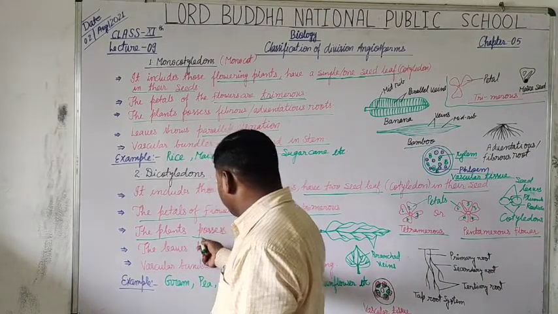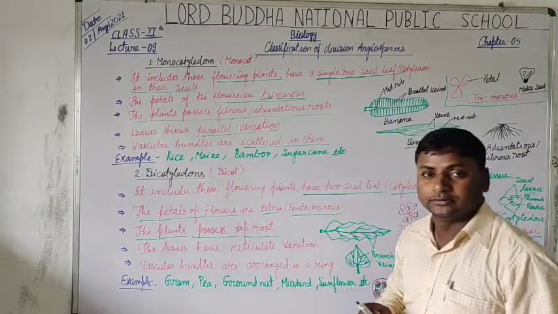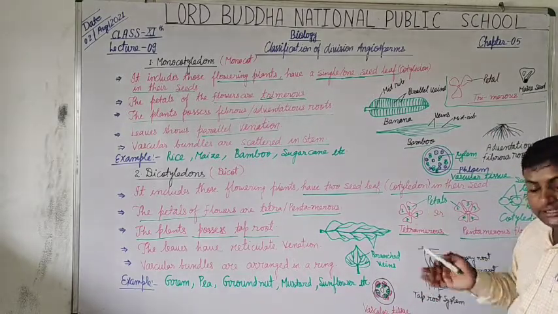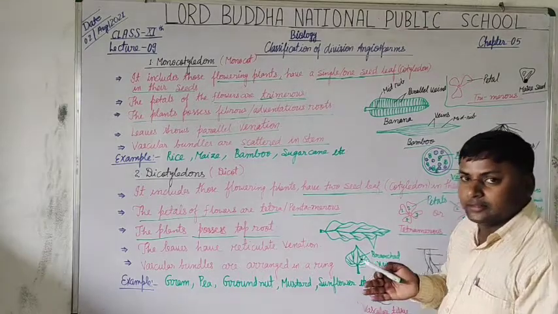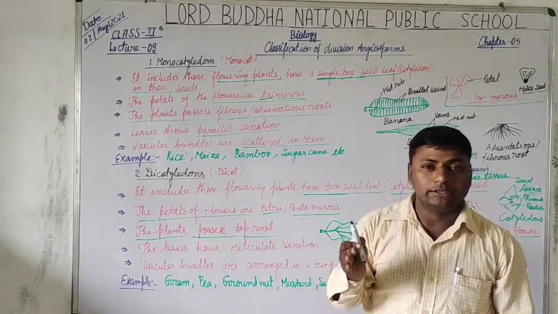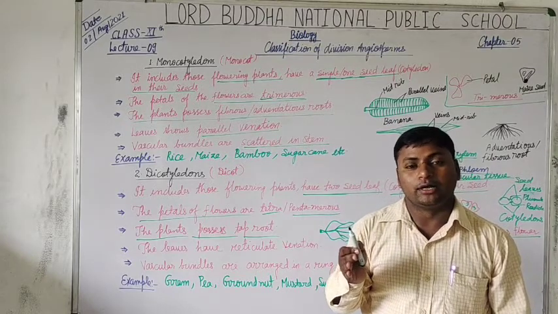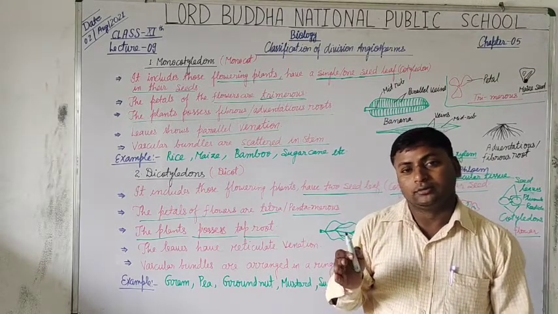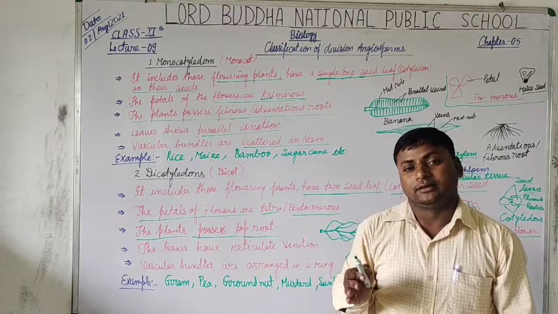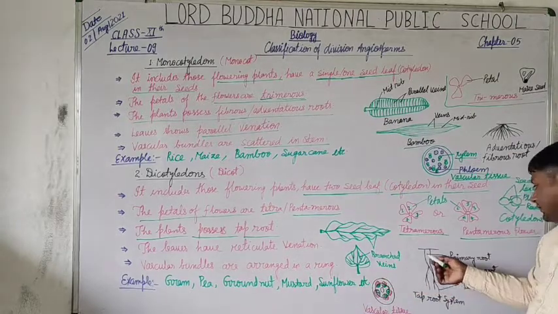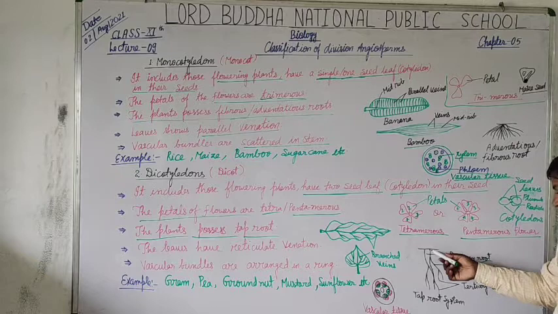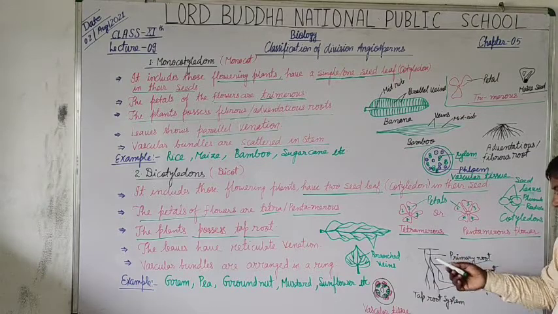The plants possess a taproot. It means a taproot system is found. What is a taproot system? In the taproot system, the primary root is the main root because it is very stout and thick in structure, a thick woody structure.